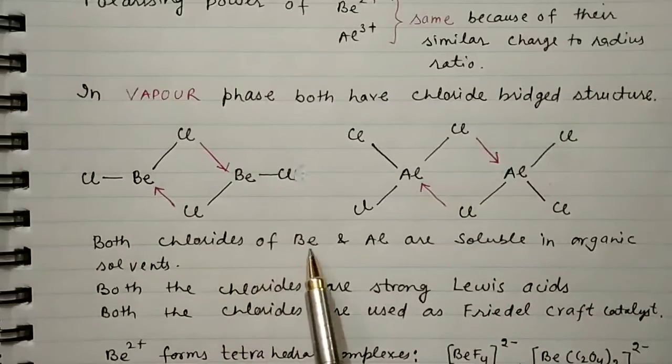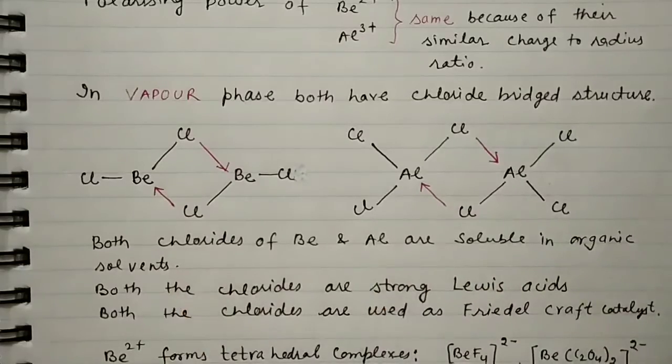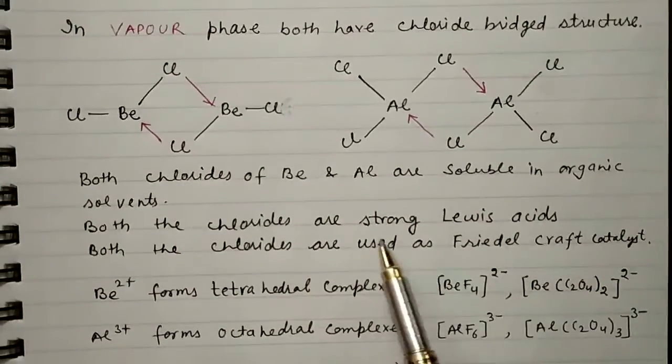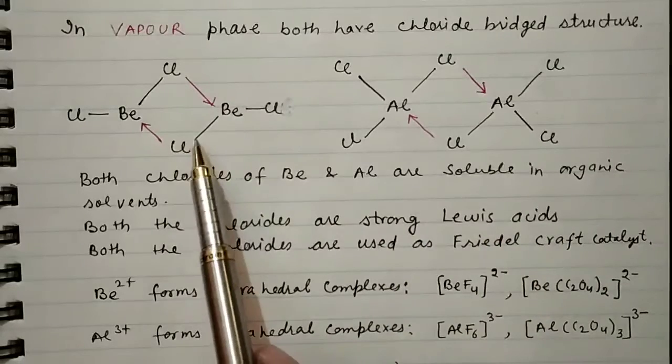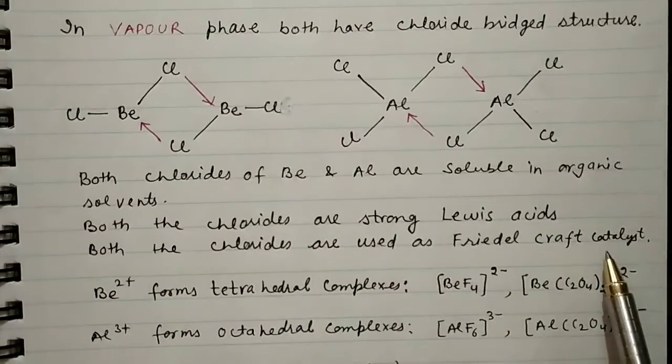Both chlorides of beryllium and aluminium are soluble in organic solvents. Both chlorides are strong Lewis acids. Both chlorides are used as Friedel-Crafts catalysts.